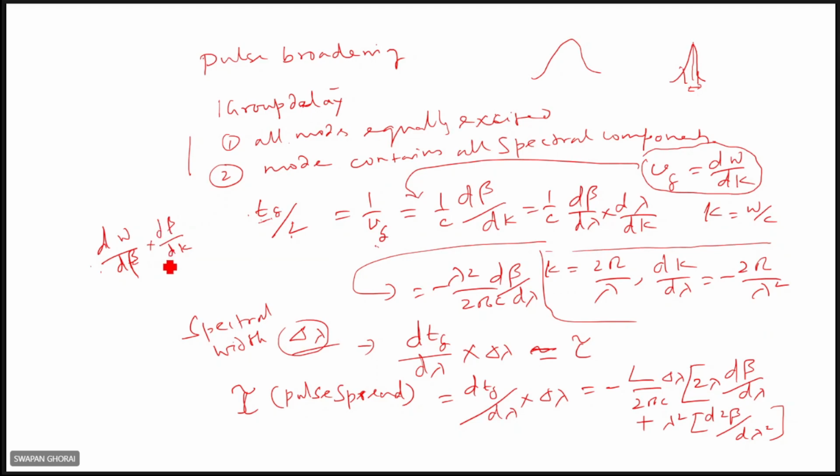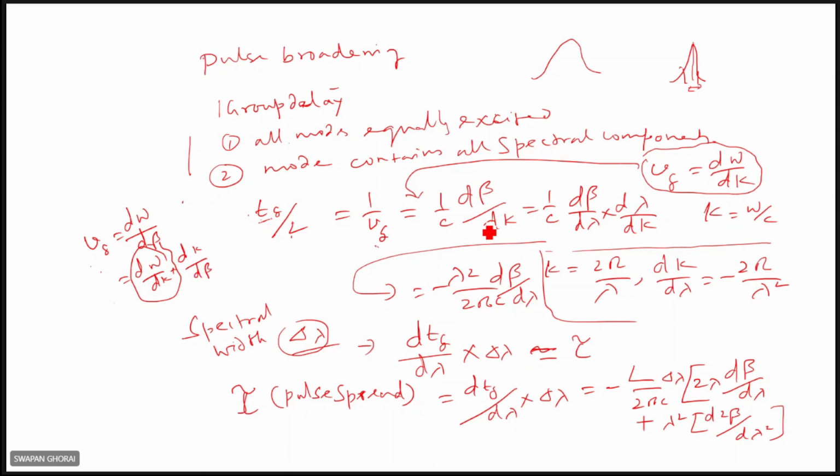And 1 upon c. Vg equal to d omega upon dk. Oh no, in a medium, actually you have to write not this one, d omega upon d beta. Vg is actually d omega upon d beta. So that is d omega upon dk into dk upon d beta. Right. And this in a medium you can consider c, so it is c, right? And so 1 upon Vg equal to 1 upon c into d beta upon dk.